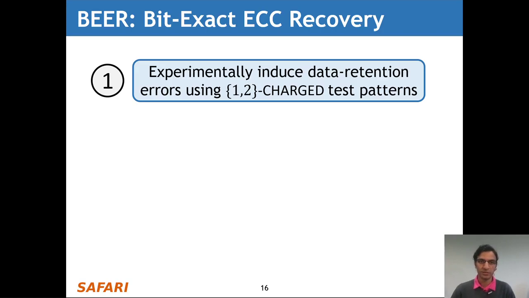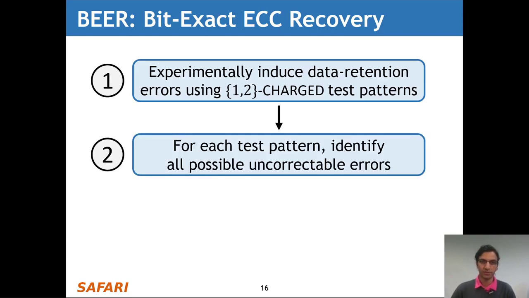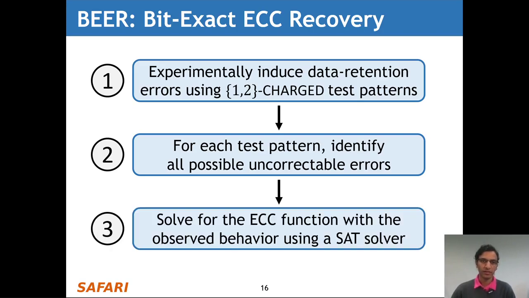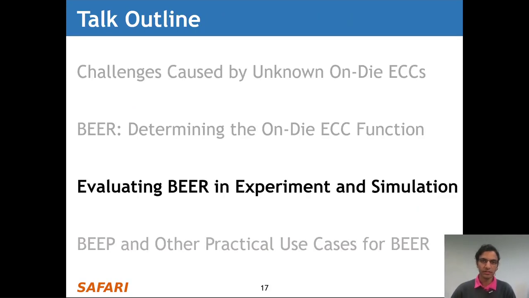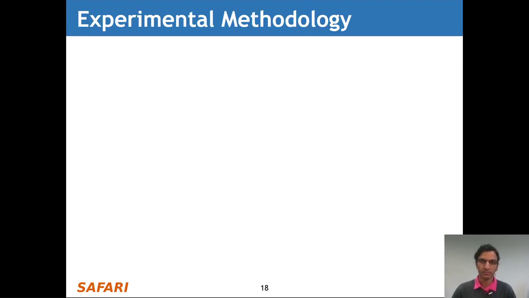The first step is to experimentally induce data retention errors using the combined 1 and 2 charge test patterns. The second step is that for each test pattern, we identify all possible uncorrectable errors that might occur. And finally, we solve for the ECC function responsible for the observed errors by using a SAT solver. Now I'll cover our evaluations of BEER in both experiment and in simulation. So first I'll cover our experimental methodology.